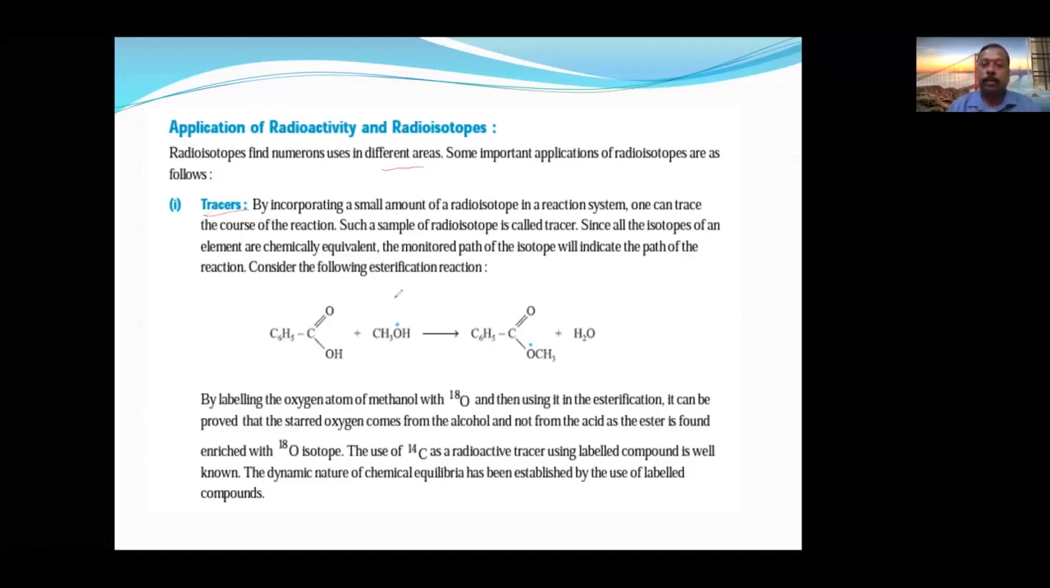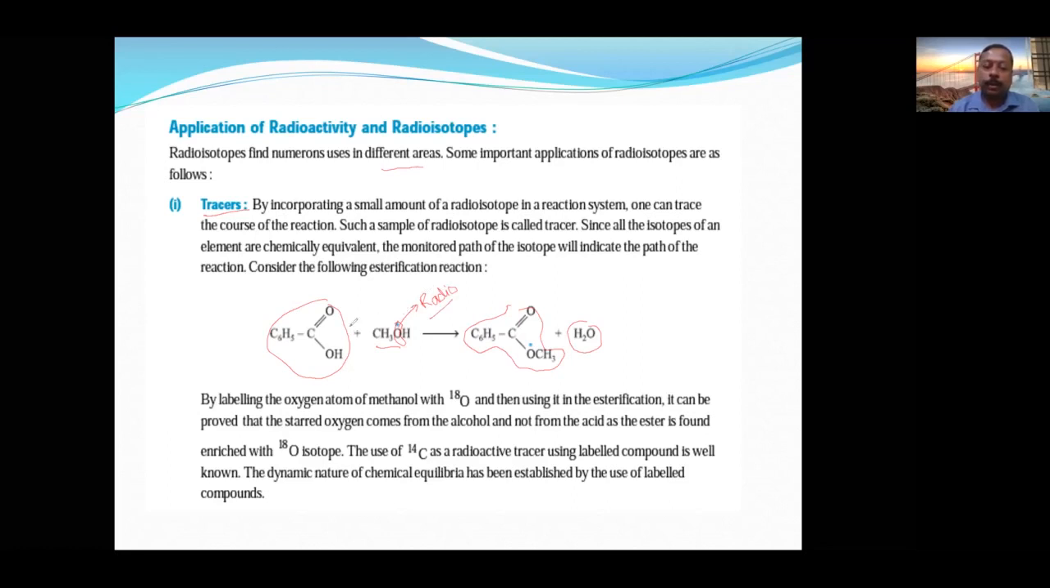Tracer element means it is used for finding the reaction mechanism. Suppose this is a carboxylic acid, and it is treated with alcohol. Now the oxygen is available in the ester, and oxygen is also available in the water. We want to know where the oxygen of the alcohol went, whether it is in the water or in the ester, we don't know. In that condition, we take a radioactive isotope, the blue star, a radioisotope. Then that radioisotope is added to the alcohol.